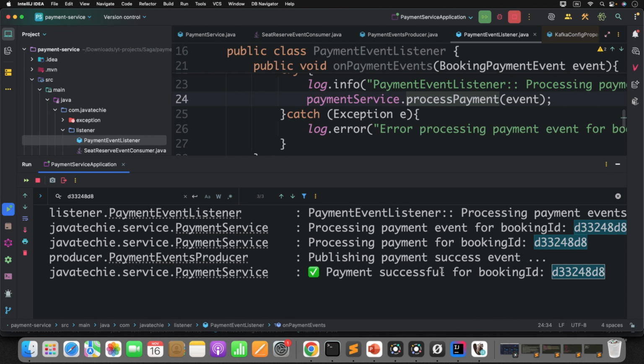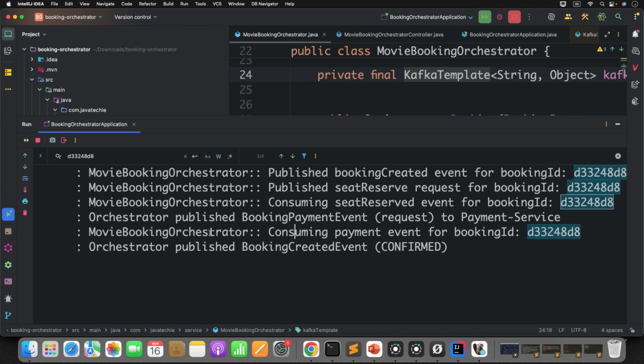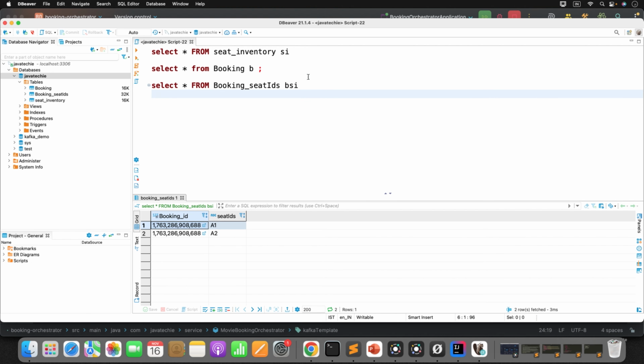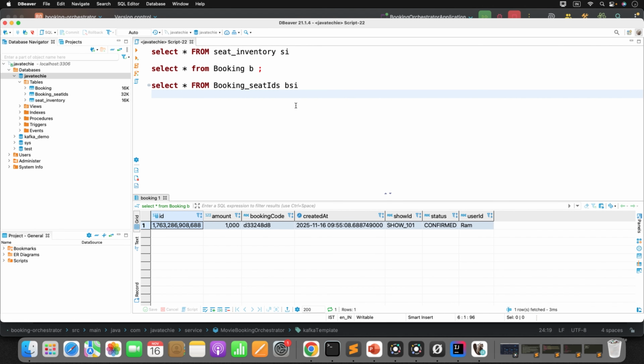Now if you see here, go to the orchestrator. What does the orchestrator do? It again consumes the payment event, then it finds that the payment event succeeded, so it updates the status to confirm. Okay, that is how you are seeing confirm here in the booking table. Correct. Now let's try the failure scenario, then we'll understand the real importance of the Saga orchestration design pattern.